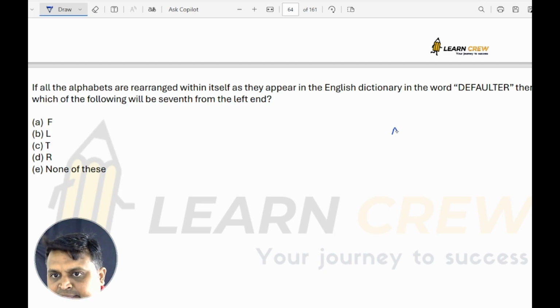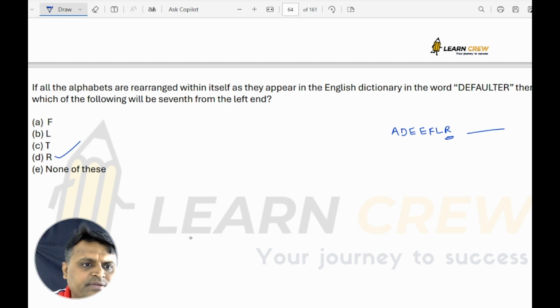First you will get A, then D, then E, then E, then F, then L, then R. So 1, 2, 3, 4, 5, 6, 7. You need the 7th from left. 7th is R. The others you don't need.